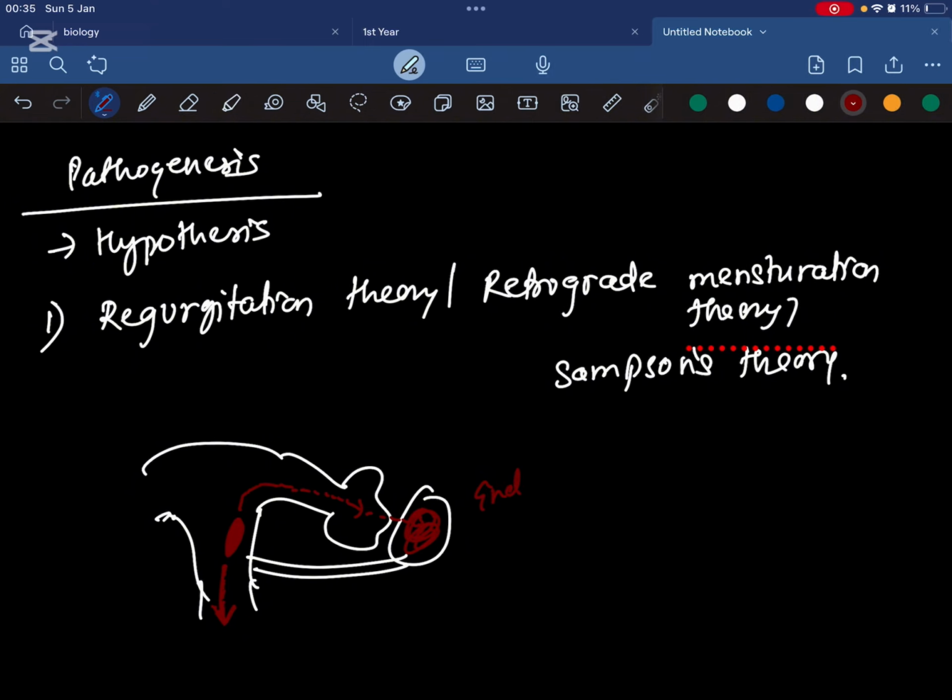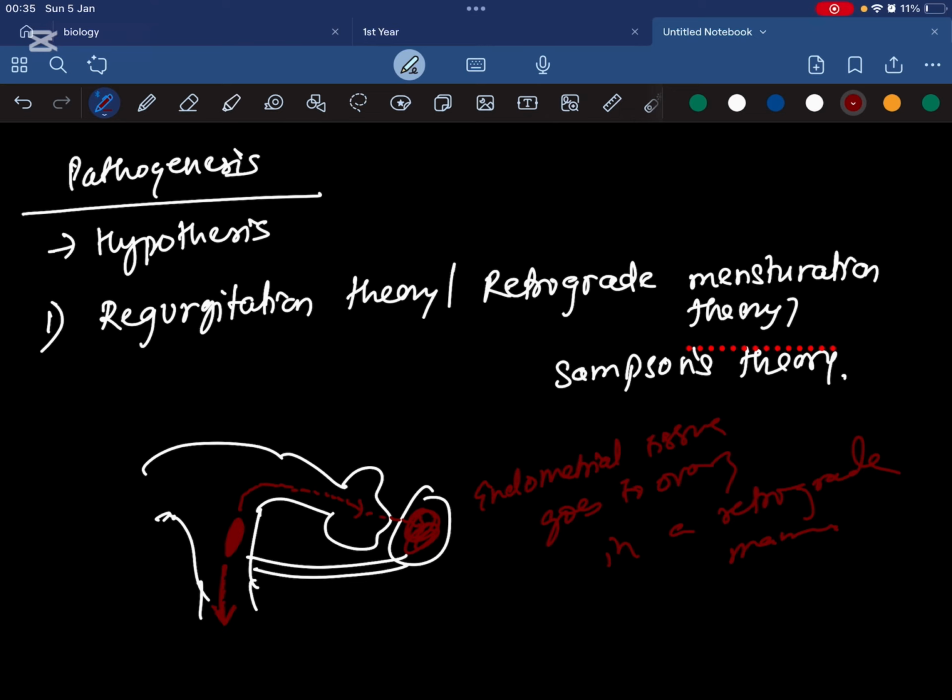The endometrial tissue goes to the ovary in a retrograde manner. Due to this, the endometrial glands are now present in the ovary, and this is the cause of endometriosis. This theory says that menstruation occurs in the opposite direction, and in this way endometriosis occurs